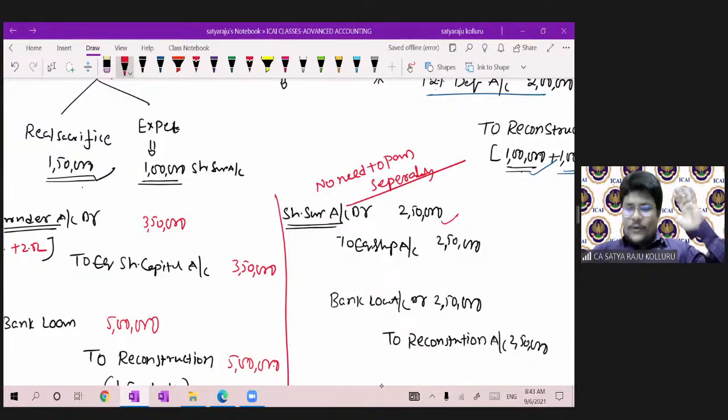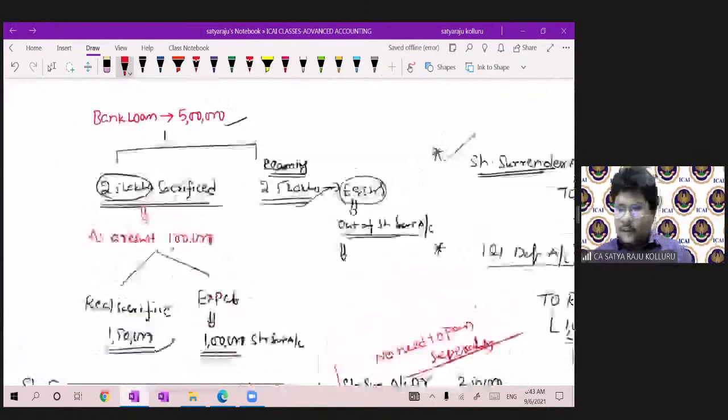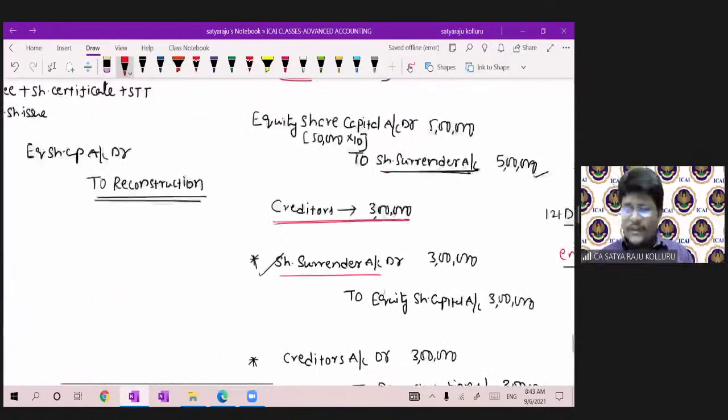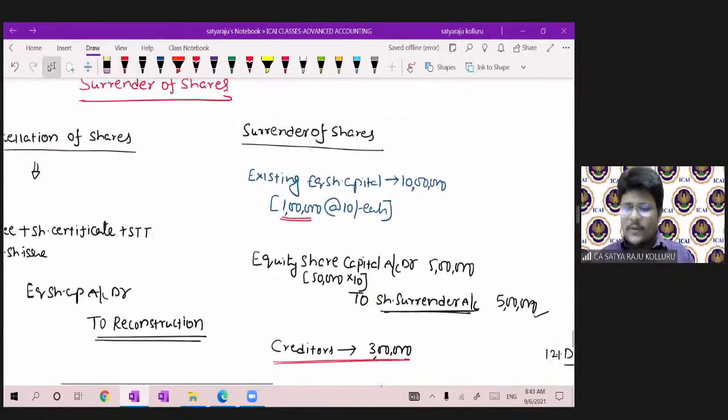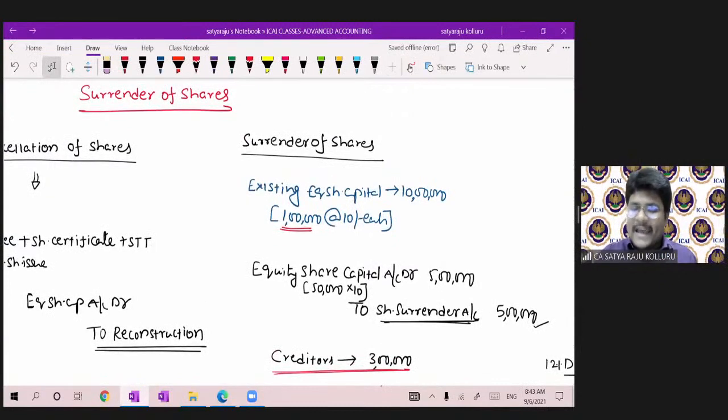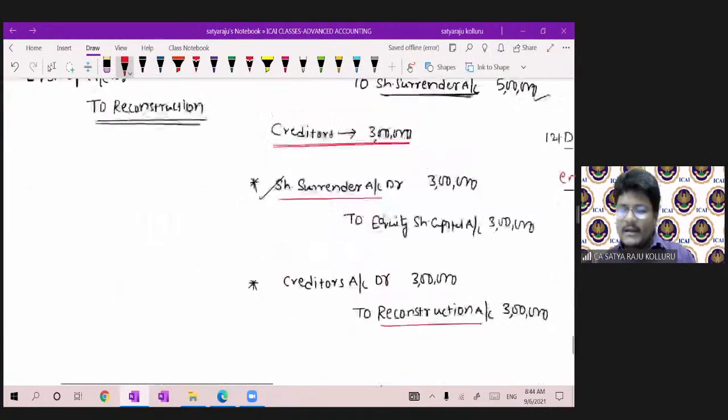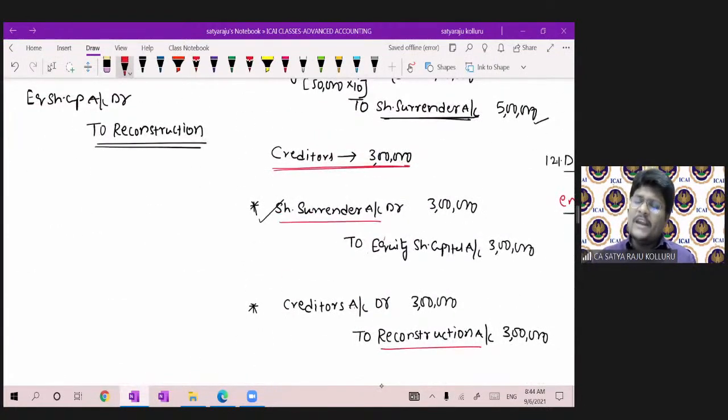Now the moral of the story is, don't be confused, sir. These many things, how can we remember, sir? The moral of the story is only one thing. At the time of creation of share surrender, equity share capital should be debited and share surrender account should be credited. Whether we are issuing to the other party as a result of the sacrifice made, or for the remaining portion, I don't mind.